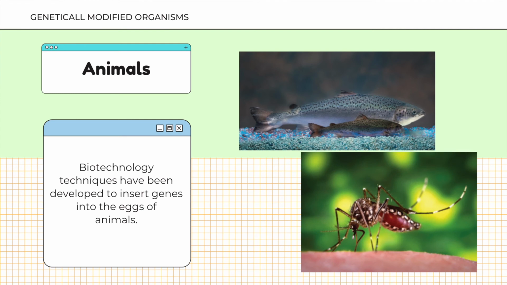Like plants, animals can be genetically modified to increase their value as food products. For example, a new form of transgenic salmon contains genes from two other fish species, which allows it to grow quicker. The Aedes aegypti mosquito, on the other hand, acts as a vector for several human diseases. A transgenic form of the mosquito contains a genetic kill switch that kills its offspring, thus reducing their population size.